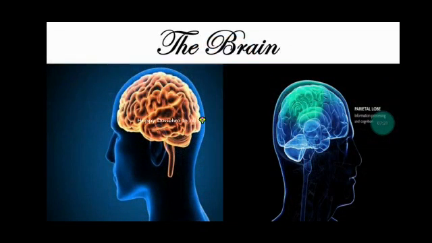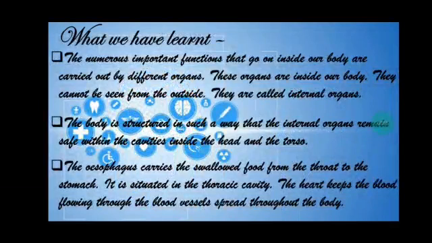The brain. The brain is situated in the cranial cavity. So students, our brain is very important. What we have learned today: the numerous important functions that go on inside our body are carried out by different organs. These organs are inside the body. They cannot be seen from the outside. They are called internal organs.